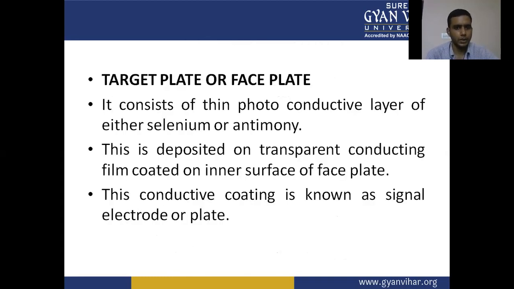Now we have to discuss one by one. First, the target plate or face plate. It consists of a thin photoconductive layer of either selenium or antimony.